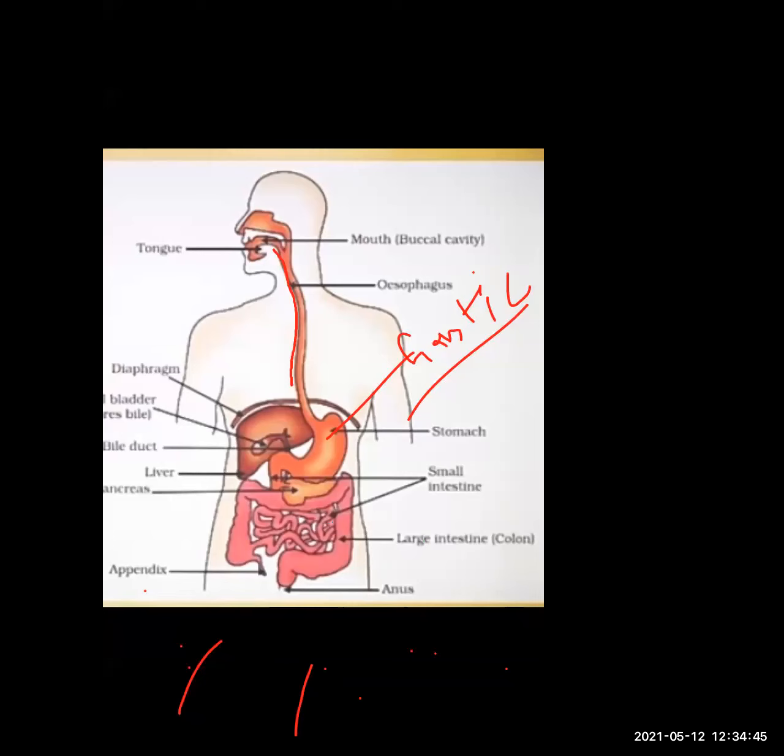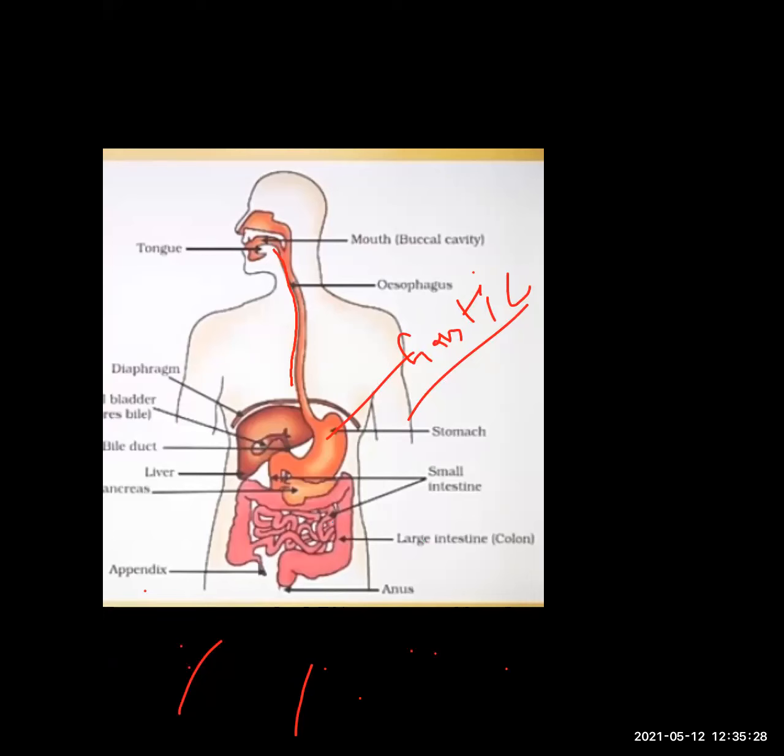Next, food moves into the stomach. You already know that gastric juice is used, and gastric juice contains 3 types of components: the first is HCl, which is hydrochloric acid. Second is pepsinogen, which is the inactive form of pepsin, an inactive protein-digesting enzyme, and HCl converts pepsinogen into pepsin.